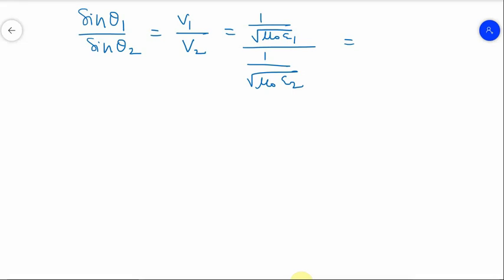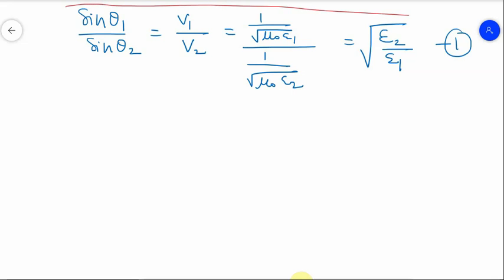So it will be root over epsilon 2 upon epsilon 1, and this is, let's say, your equation 1. So the ratio of the sines of the angles is equal to the root over epsilon 2 upon epsilon 1. This is also an important relation with respect to the reflection of the rays.